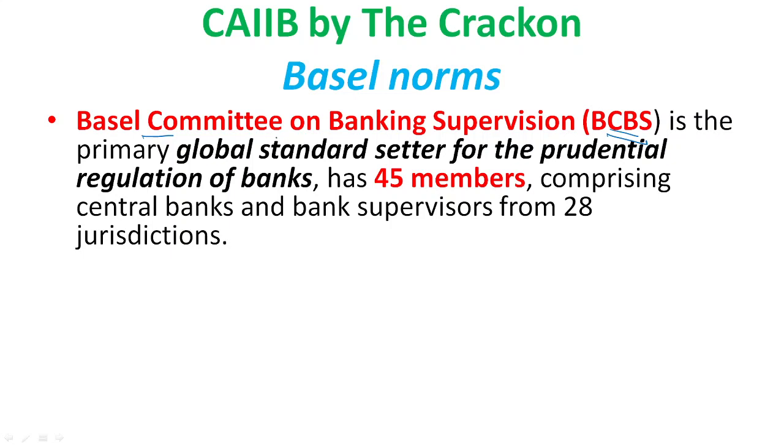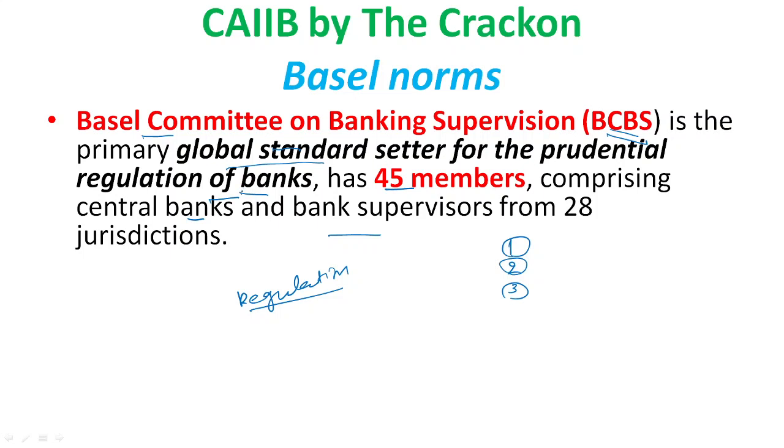The Basel committee's primary role is being a global standard setter. It has set a global standard for the prudential regulations of the bank. So it's the main reason for the regulation of the bank, right? Many regulations have been created by this committee, something like Basel 1, Basel 2, Basel 3. It has something like 45 members comprising central banks and bank supervisors from 28 jurisdictions, right?